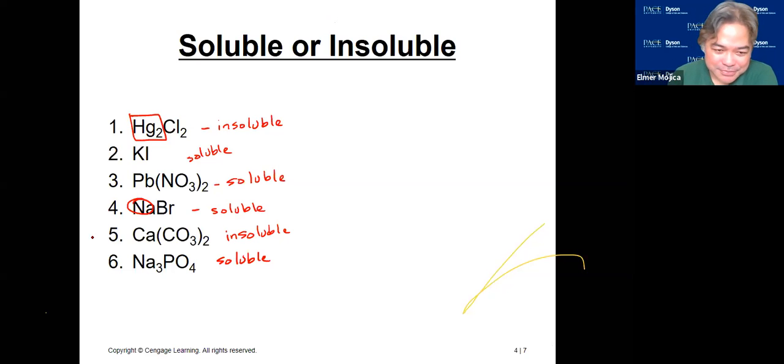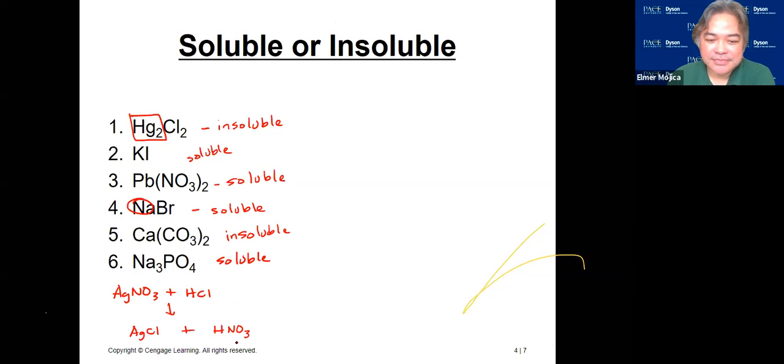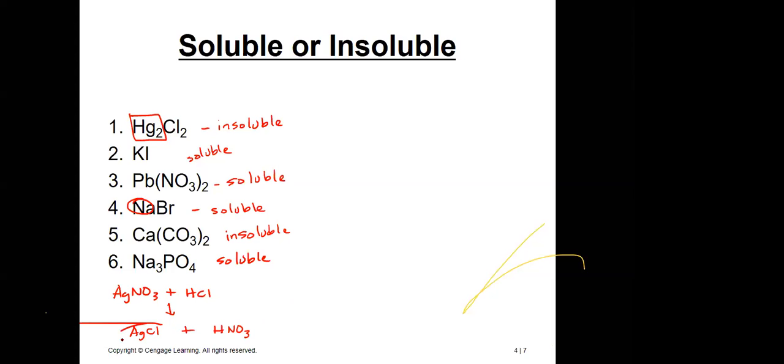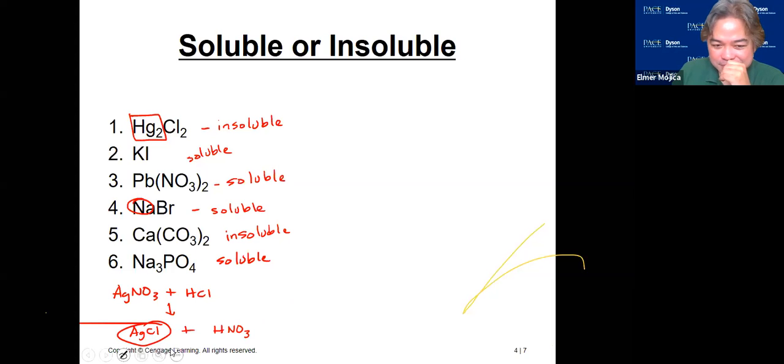Let's go one by one. So the first one, silver nitrate plus HCl. What will be produced here? Silver chloride and nitric acid. Are there going to be any soluble or insoluble substances here? Any insoluble substance, yes or no? Isn't this insoluble? Yeah. Okay.